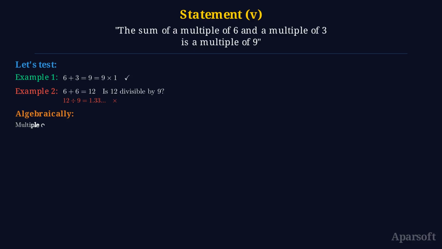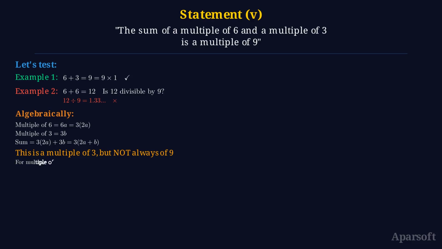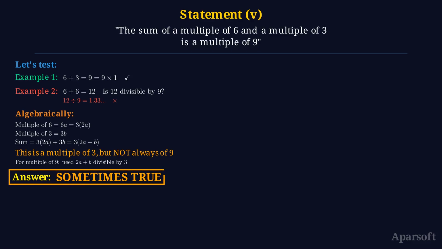Algebraically, a multiple of 6 is 6a equals 3 times 2a. A multiple of 3 is 3b. Their sum is 3 times (2a plus b). The sum is always a multiple of 3, but not always of 9. For it to be a multiple of 9, we need 2a plus b to be divisible by 3. Therefore, this statement is sometimes true. It depends on the specific multiples we choose.